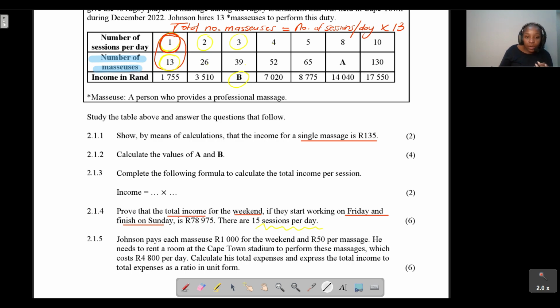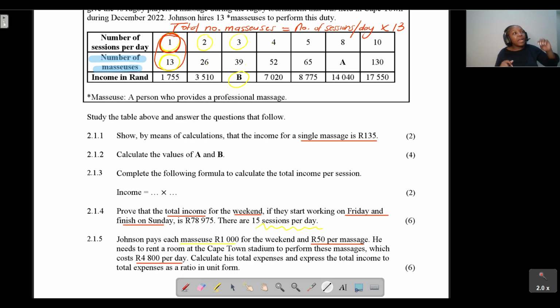We are told that Johnson pays each of his masseuses 1,000 rand for the weekend. So this is just the total amount each masseuse will get for the weekend. They're not getting paid per session, just that rate for the whole weekend. Then we are also told they are given 50 rand per massage, and that he needs to pay 4,800 per day.